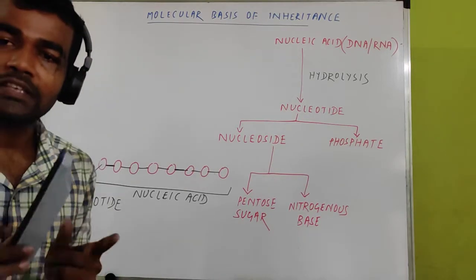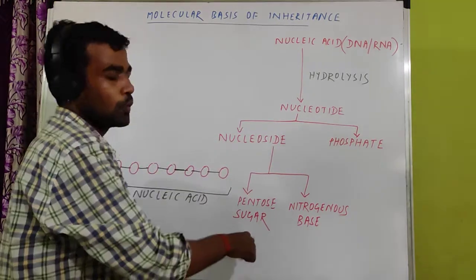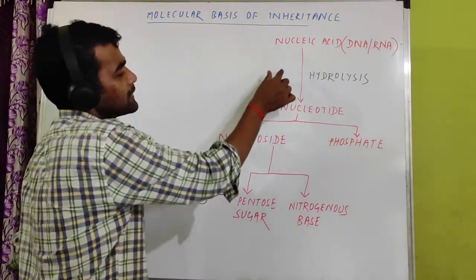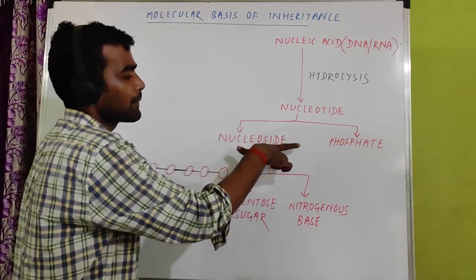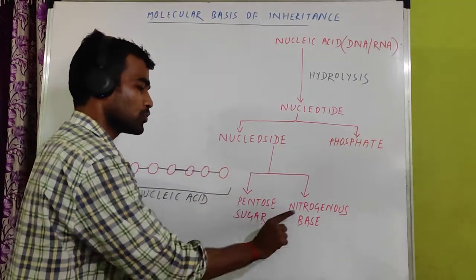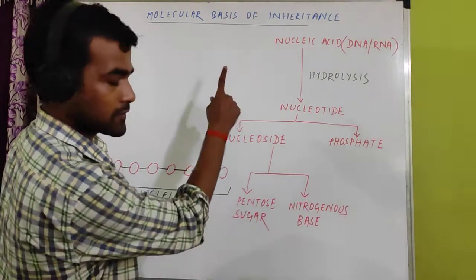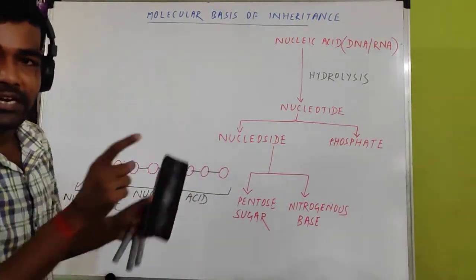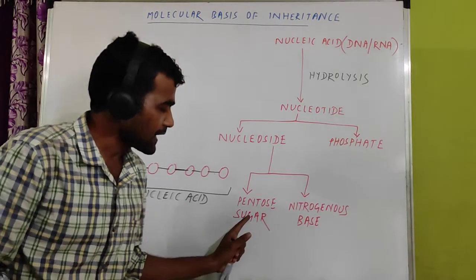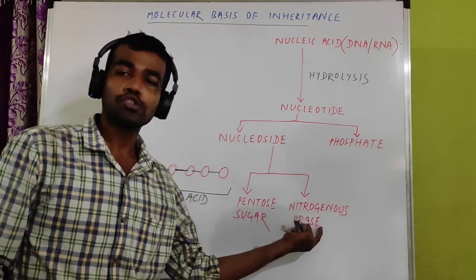You have to remember this flow chart. So if we come from upper to lower, first nucleic acid, it breaks into nucleotide, nucleotide breaks into two parts, nucleoside and phosphate, nucleoside breaks into pentose sugar and nitrogenous base. But if I go reverse from lower side to upper side, what will happen? First there is a requirement of a sugar and a nitrogenous base.